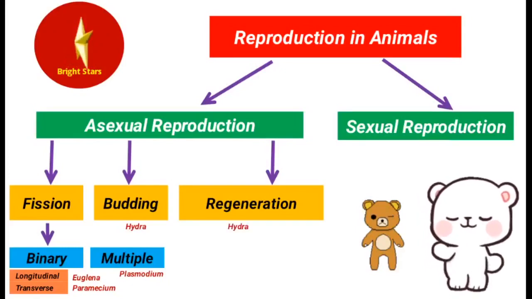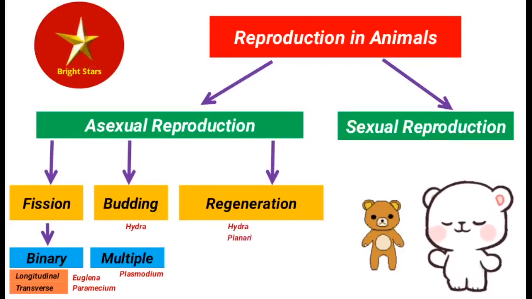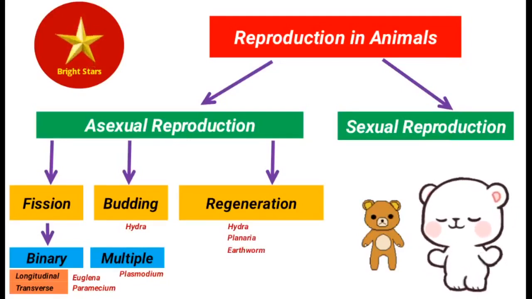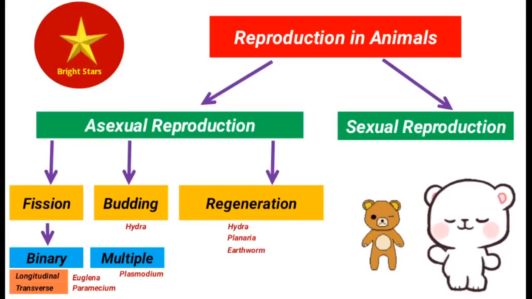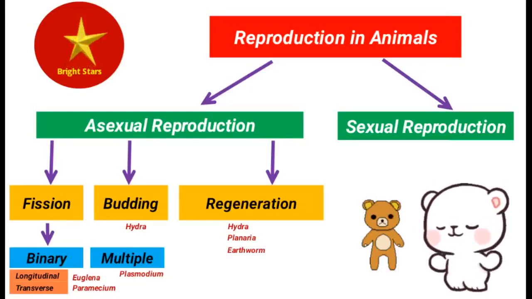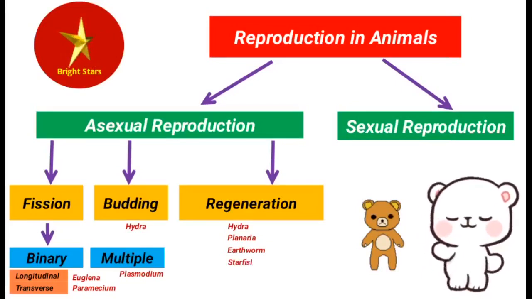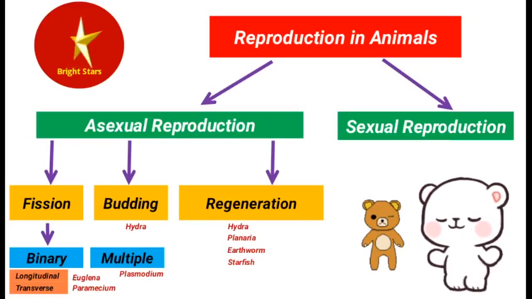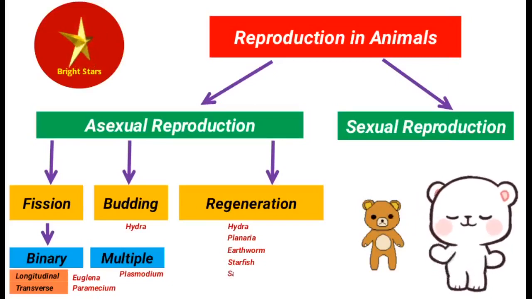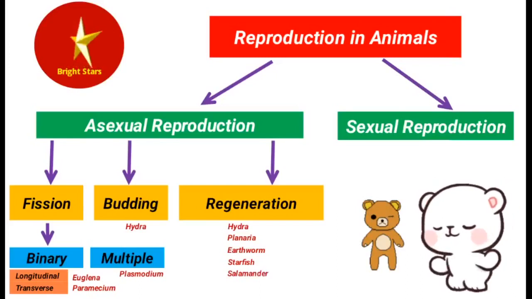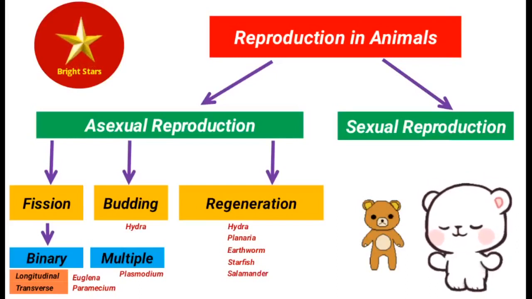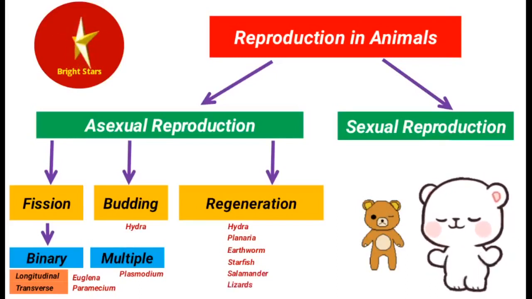Regeneration we have seen in Hydra, planaria, that is flatworms, earthworms, next, starfish, salamander, that is an amphibian, lizards.